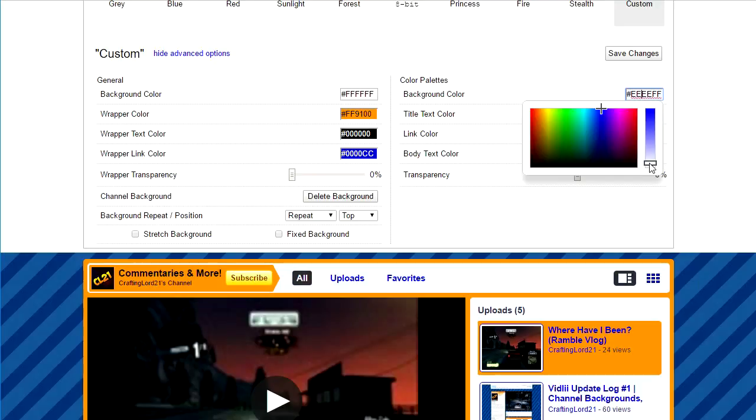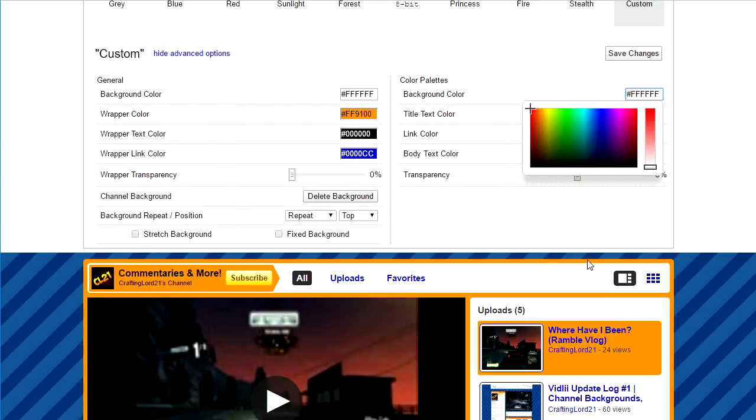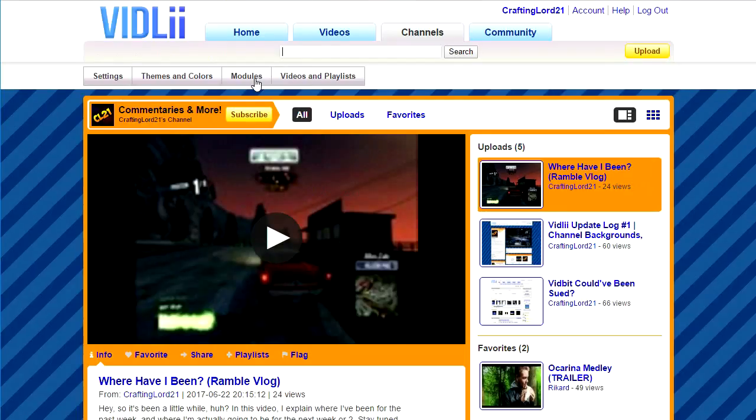It's looking a little gray to me right now. Let's make that a little more pale, just like this. There we go, that's perfect. So you can see that's pretty cool stuff.